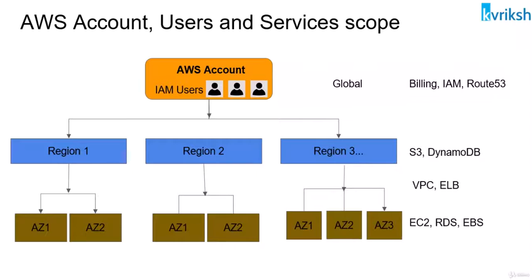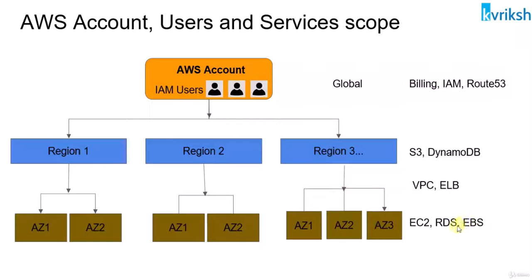And then there are further services like EC2, which is a VM, RDS databases, and Elastic Block Storage, like a disk. All of these work at AZ level. The scope of these services is AZ level. That means one EC2 instance cannot be in two AZs at the same time. It would be either in AZ1 or AZ2 or AZ3, depending on where we are launching that machine. Same with the databases and the disk.